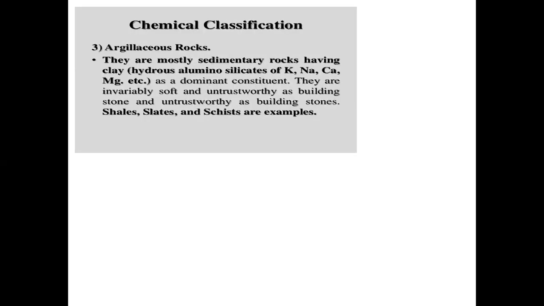Next, the last classification is going to be called argillaceous rocks. Argillaceous means clay, the predominant material. They are mostly sedimentary rocks having clay, hydrous aluminosilicates of potassium, sodium, calcium, magnesium, etc., as a dominant constituent. They are invariably soft and untrustworthy as building stones.